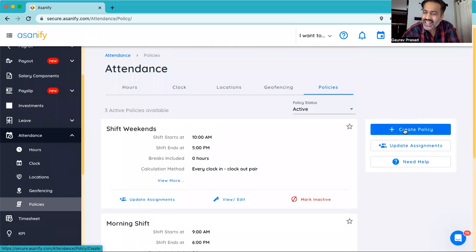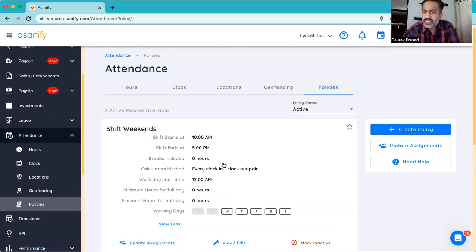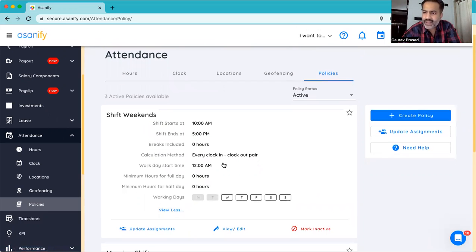You can quite easily create a policy configuring it exactly the way you like it. What is the start time? What is the end time? If there is late coming that is allowed or not. All of those things can be configured quite seamlessly.